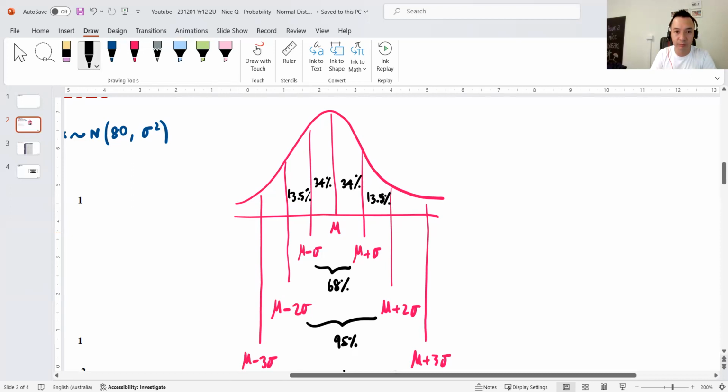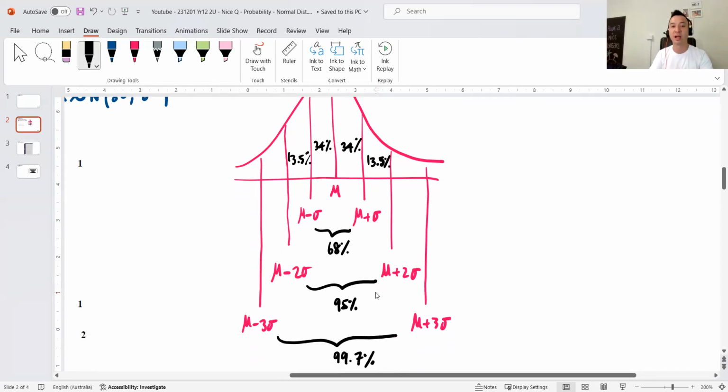And then likewise, the last percentage, 99.7%, divided by 2 is 49.85. So this leaves 2.35%. Make sure you do the maths, because these three numbers should tie up to half of 99.7. And the remainder 0.3% leaves me with 0.15% on the outliers to the left and right. That makes up a full 100%.